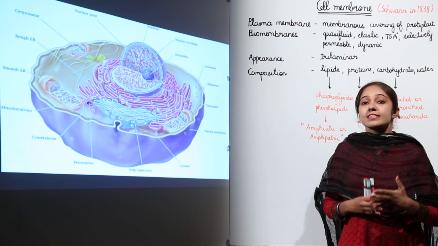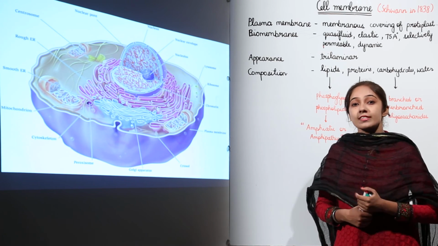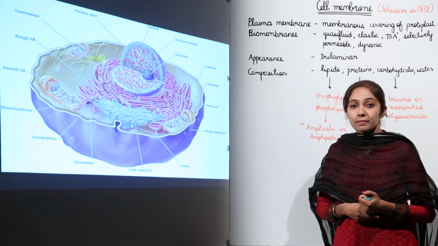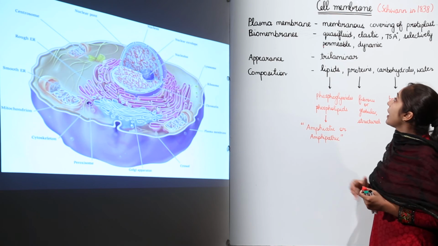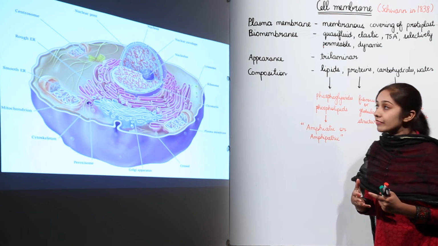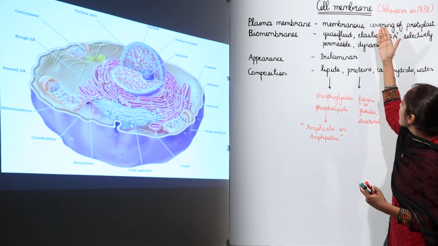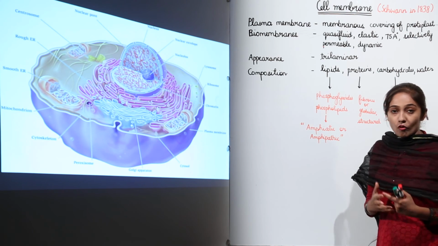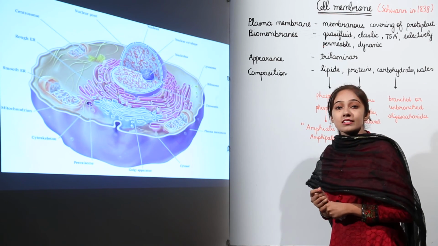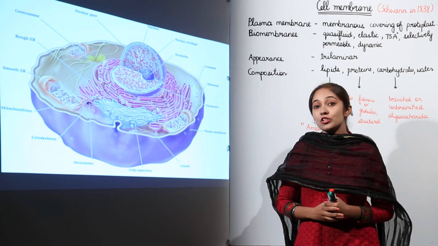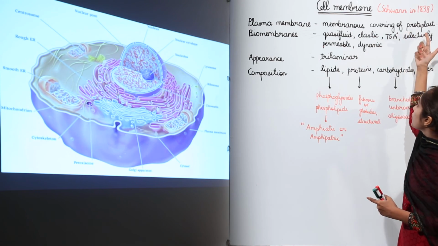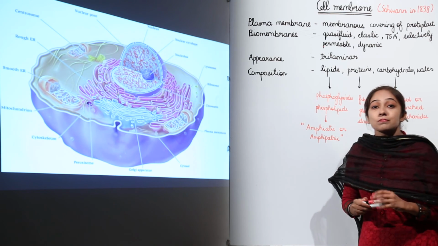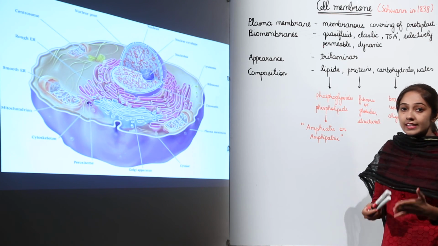Let's start with the cell membrane, which you can also call the plasma membrane. The cell membrane or plasma membrane is the term given to the membranous covering of the protoplast. What is this protoplast? Protoplast is the living material that actually makes your cell. So, the membranous covering of the protoplast is termed plasma membrane or cell membrane.